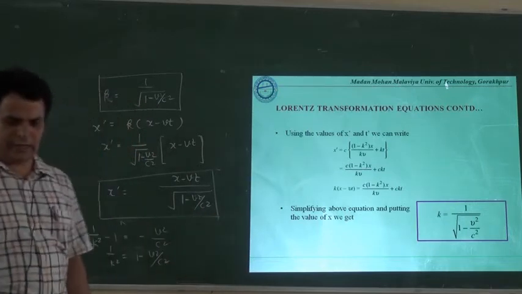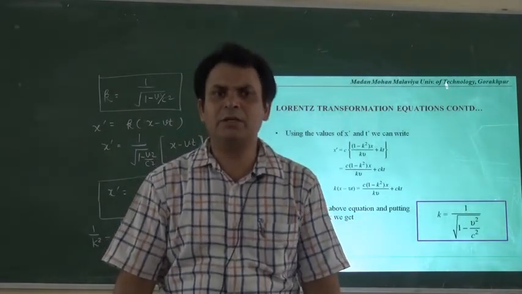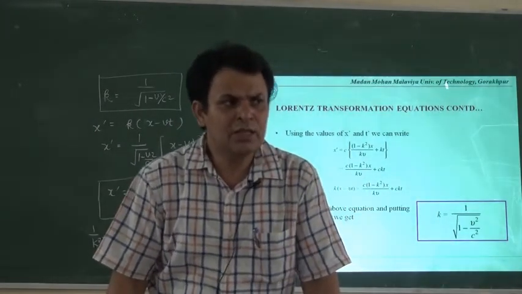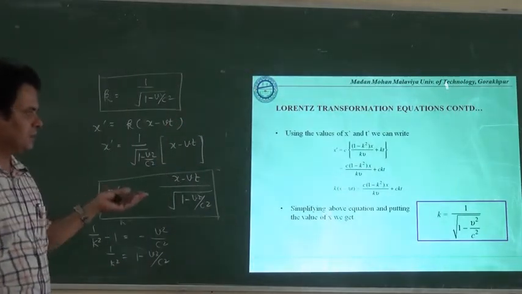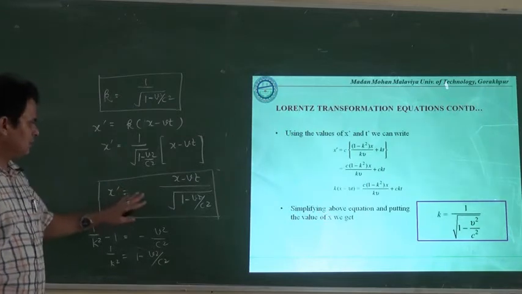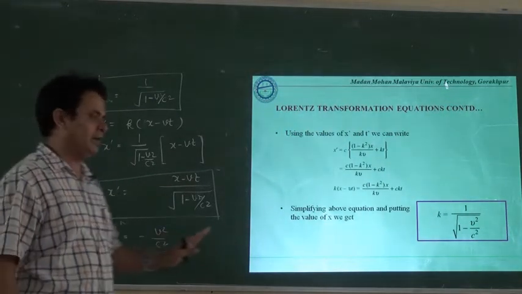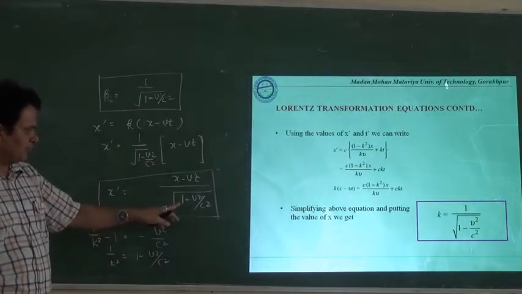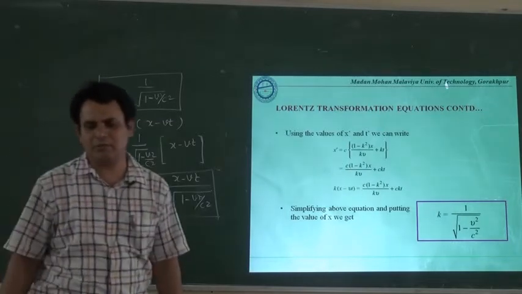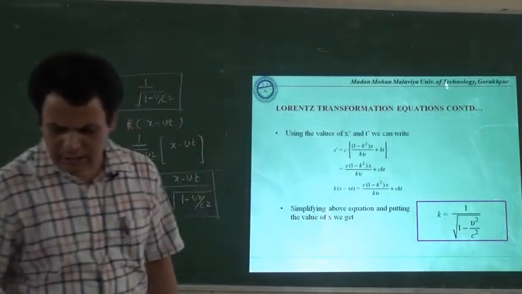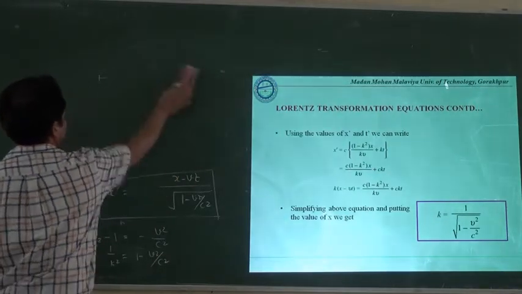What information can we get from this? That is very important. The transformation equation suggested by Galileo, using the simple concept he was suggesting at that time, differs slightly from the transformation equation derived by Lorentz, because it has been modulated by a particular factor, and that factor is 1 minus v square upon c square. Let us see what will happen in the case of t, how the time coordinate will be changed.